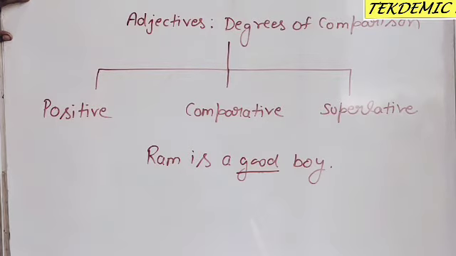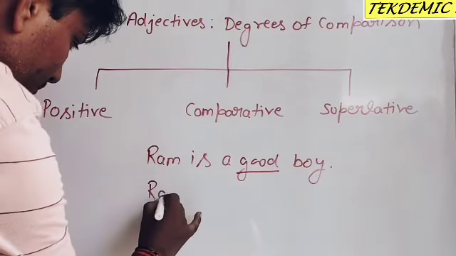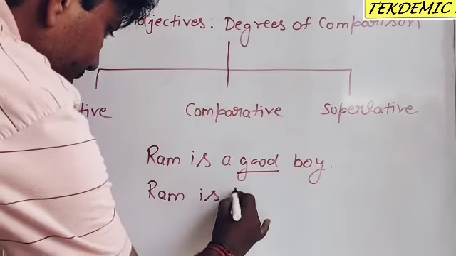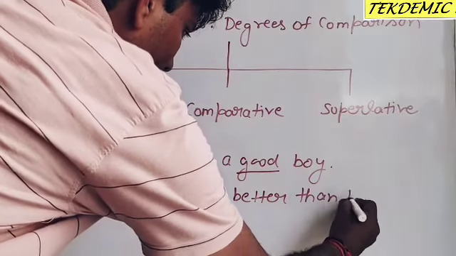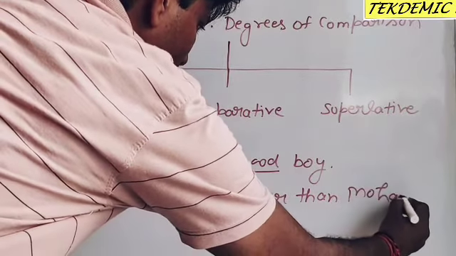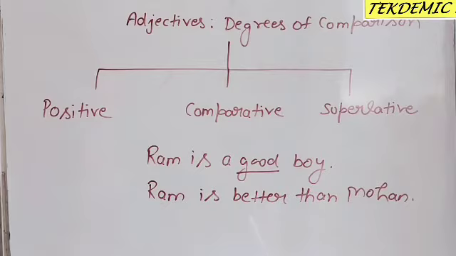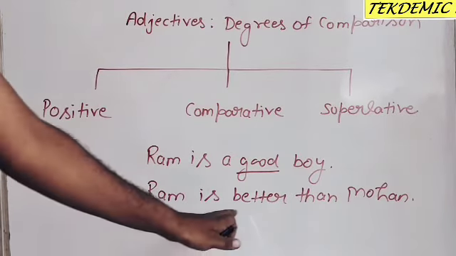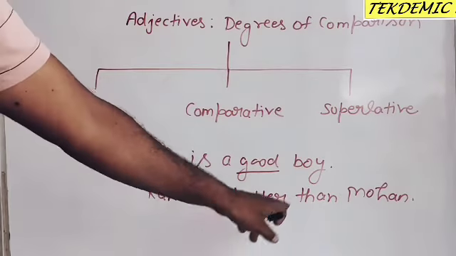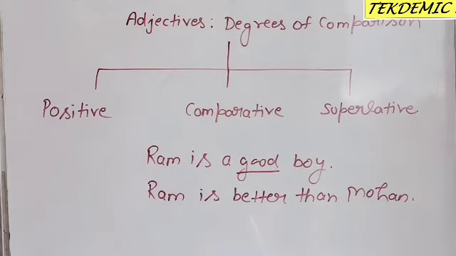And if you want to compare Ram with Mohan, then Ram is better than Mohan. Now we are comparing Ram with Mohan, and because Ram is better, we write Ram is better than Mohan.